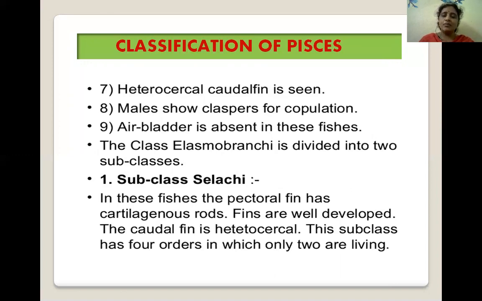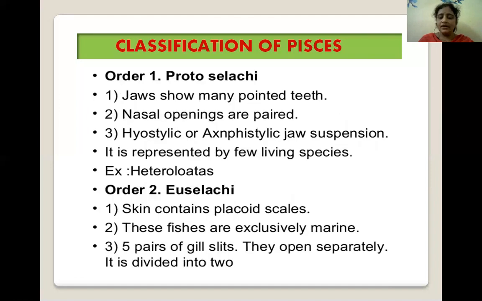The class Elasmobranchii is divided again into two subclasses. The first subclass is Selachii. In these fishes, the pectoral fin has a cartilaginous rod. The fins are very well developed in these fishes. The heterocercal caudal fin is present in this subclass. It has four orders, of which only two are living; the remaining are extinct fishes.